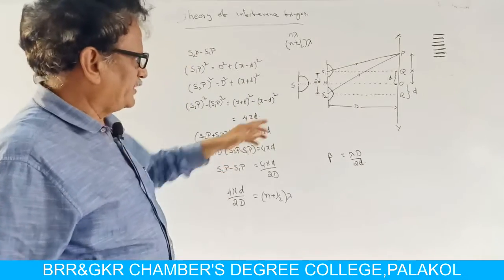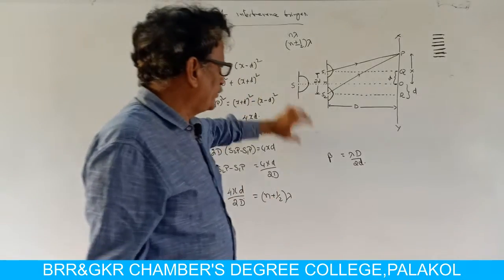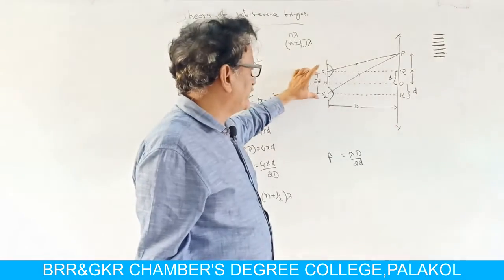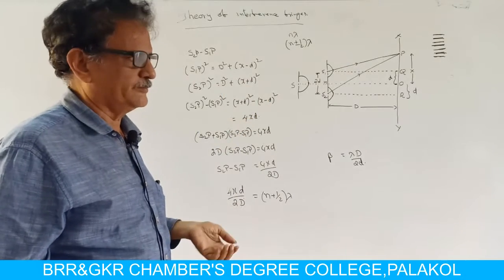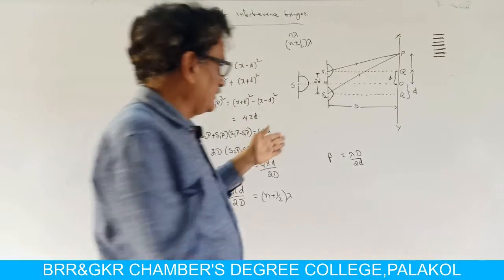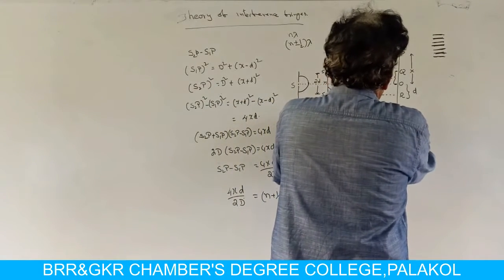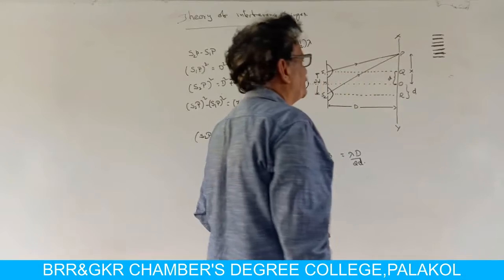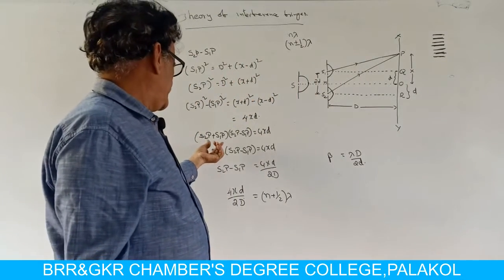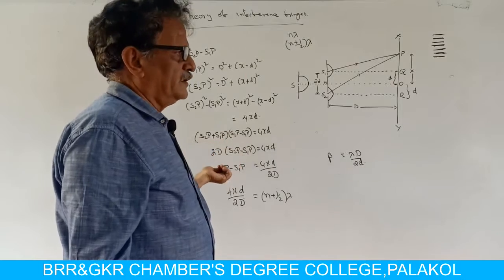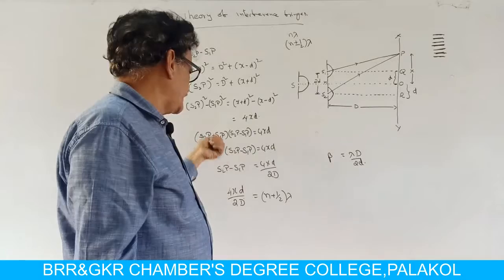So, the path difference between these two rays is equal to 4XD. Here, 2d is the distance between S1 and S2. It is taken as 2d for convenience only. The distance between the screen and the sources S1 and S2 is capital D. So, S2P plus S1P is approximately equal to 2D in case of addition.